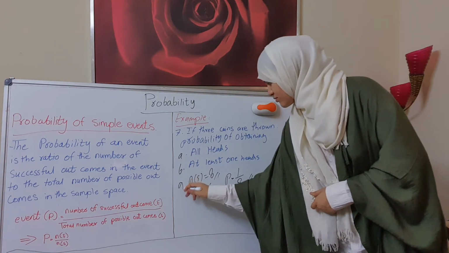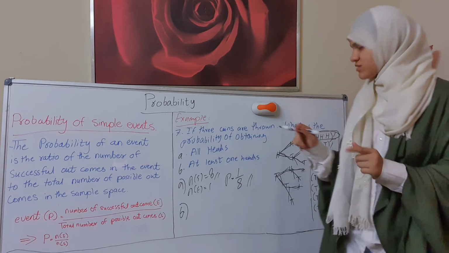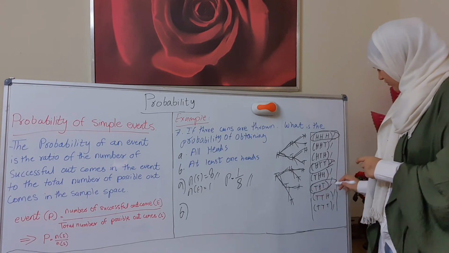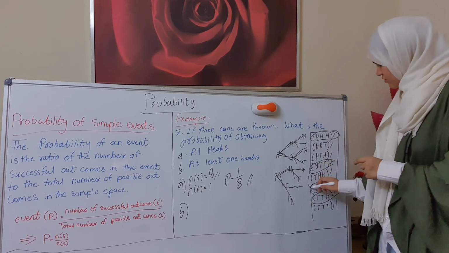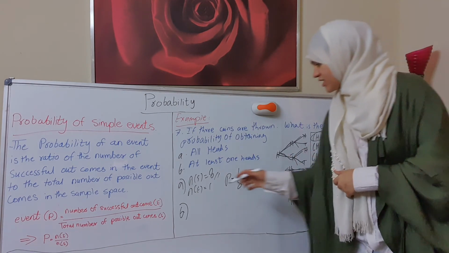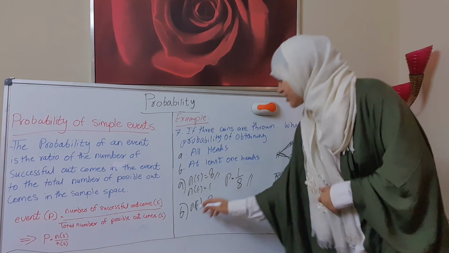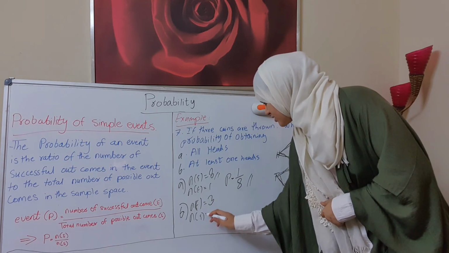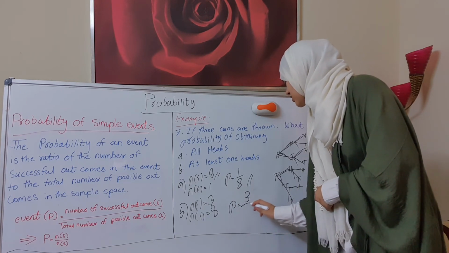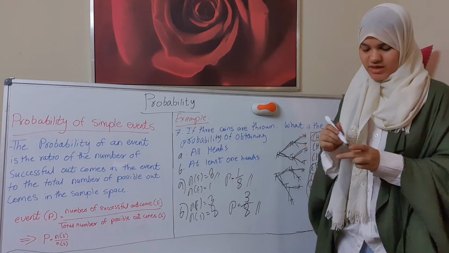Now B, it says at least one head. We have here only one head, and here also one head, and here also one head. So that means we have 3 successful outcomes, and the total number is 8. So P is equal to 3 over 8. And that was the part on probability.